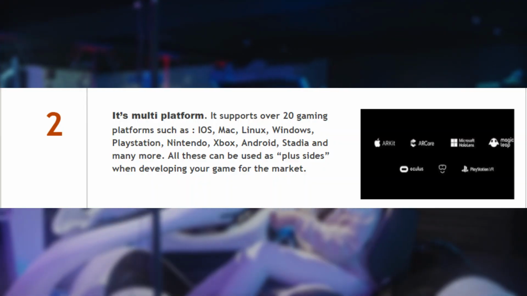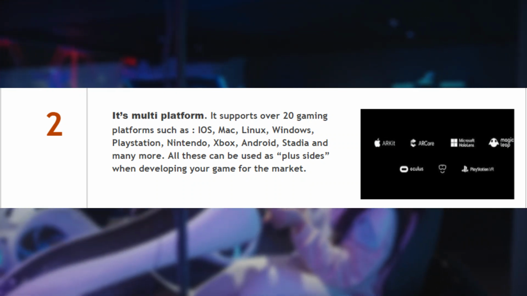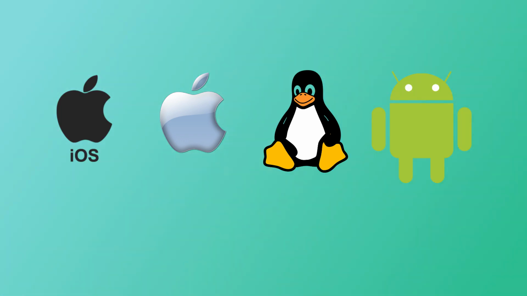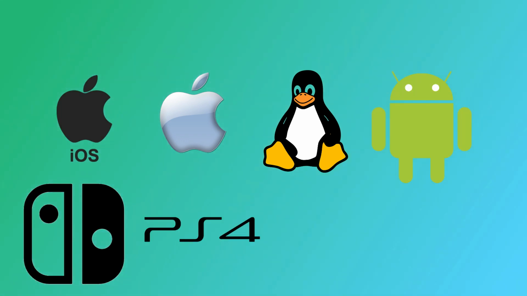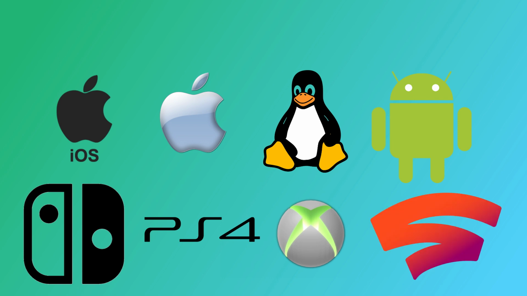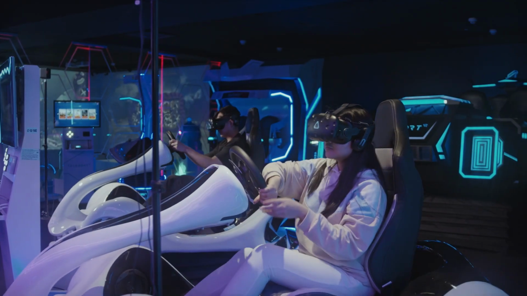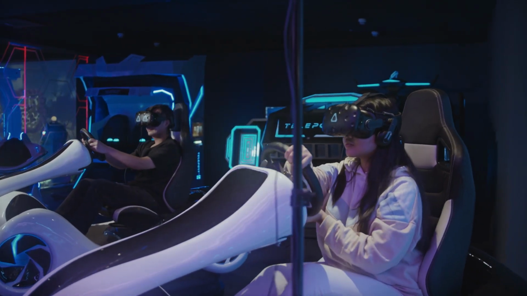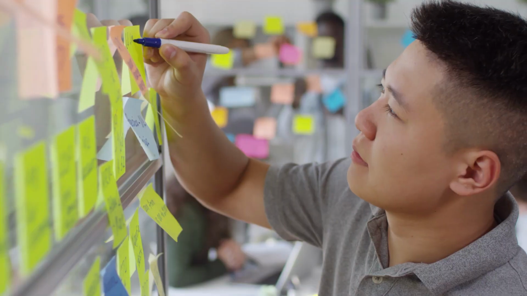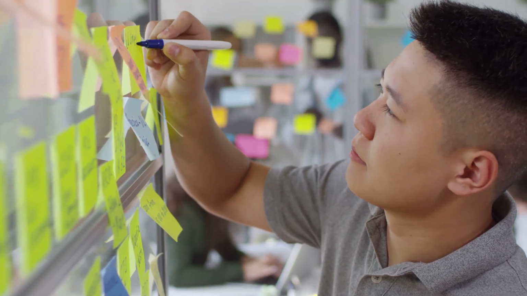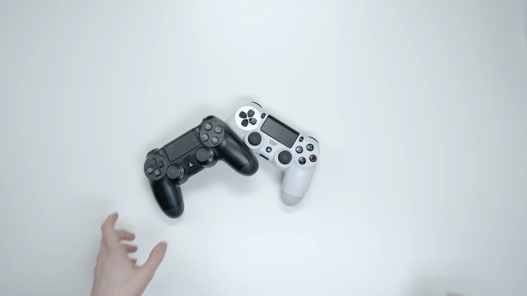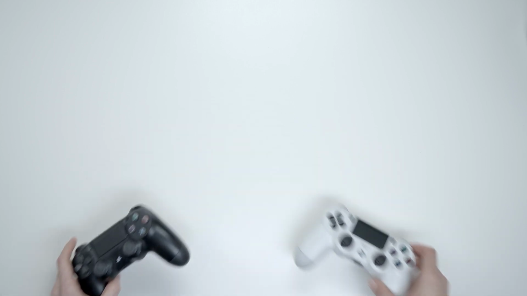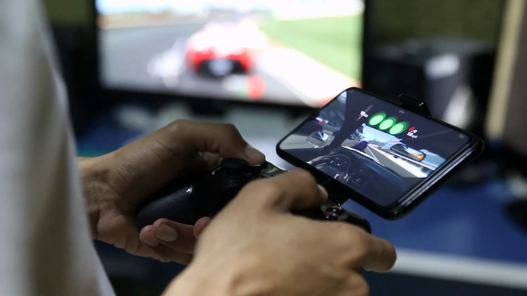Okay, so the second reason is that it's multi-platform. Unity supports over 20 game platforms such as iOS, Mac, Linux, Android, Nintendo, PlayStation, Xbox, Stadia, and many more. All these can be used as plus sides when developing your game for the market. We can also add new extra revenue. Know that this can only be done using the Plus or Pro version. The free version only supports 9 platforms, which is quite a lot since most games are most likely to stick to a few out of the 9.